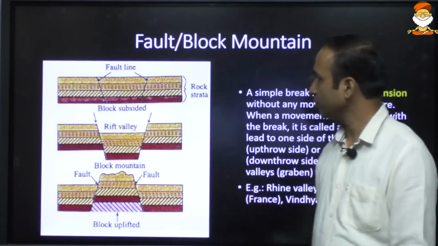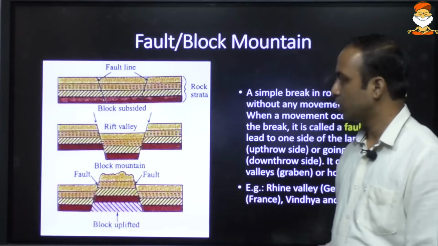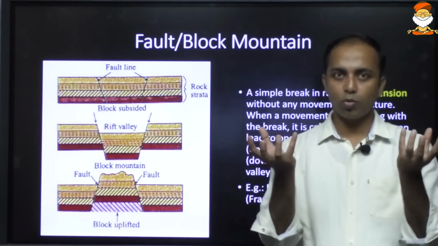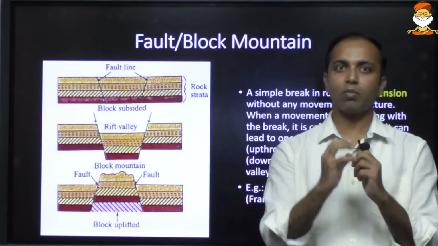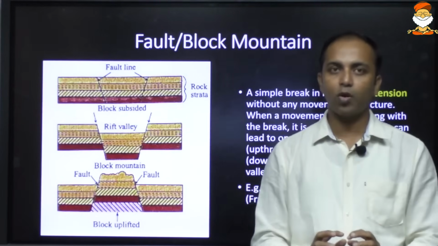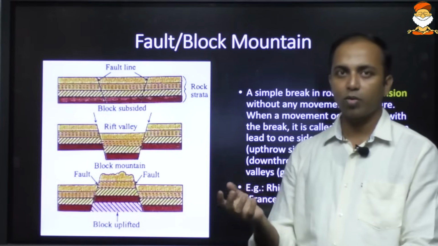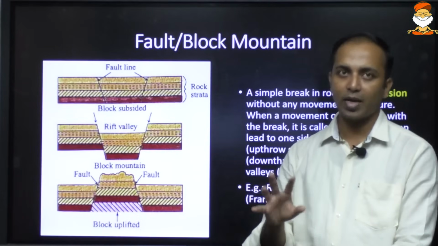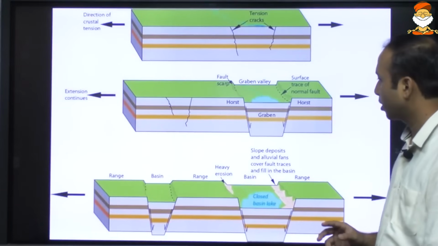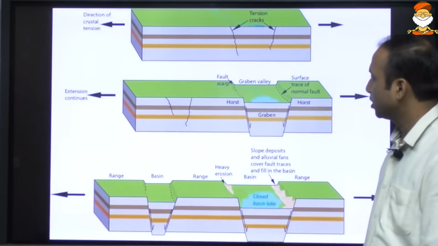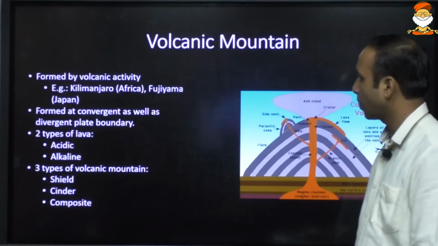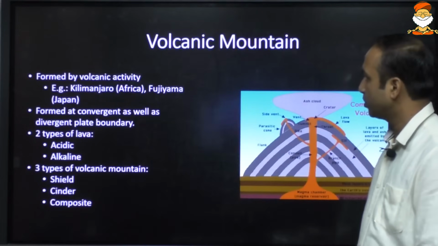Fault mountains are also known as block mountains. These mountains are formed when two blocks come towards each other and the middle block may rise up, or when the two blocks move away, the middle block may fall down. This leads to the formation of mountains and valleys. The graben is basically the valley, and the horst is basically the mountainous, elevated part.